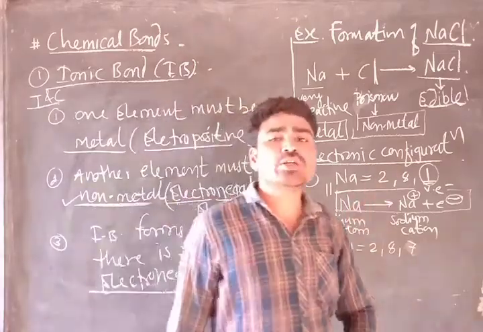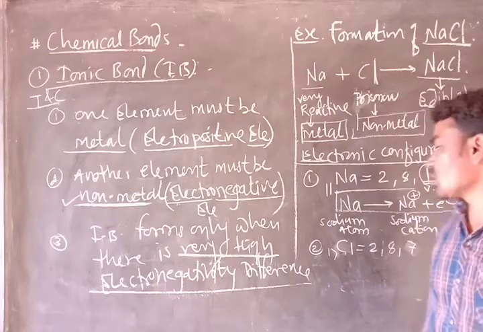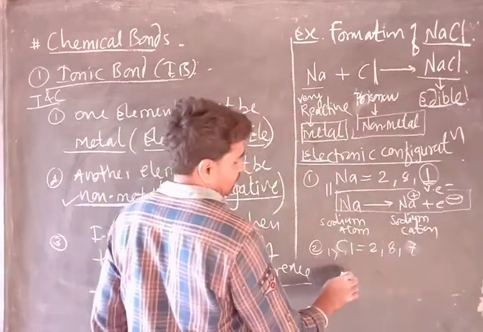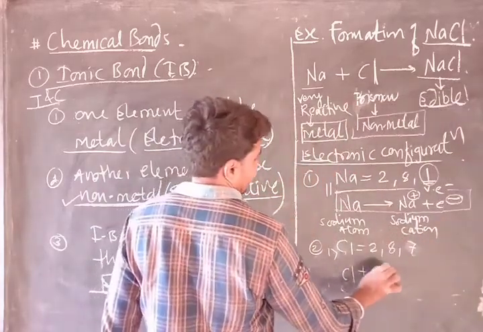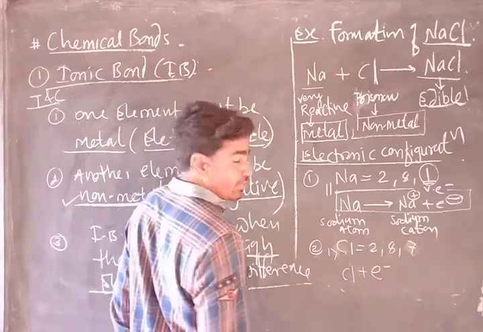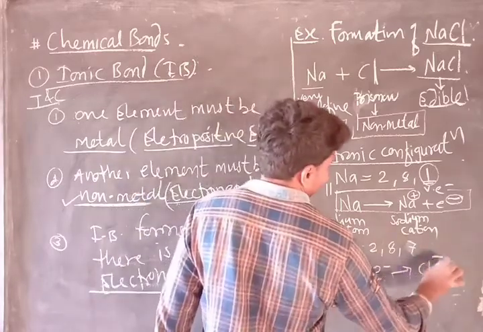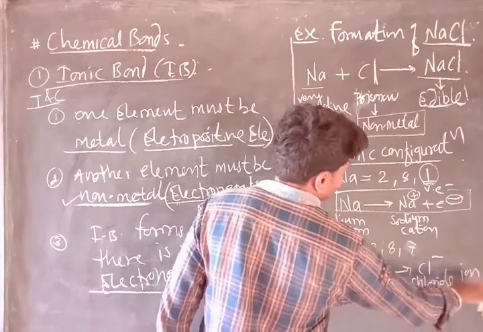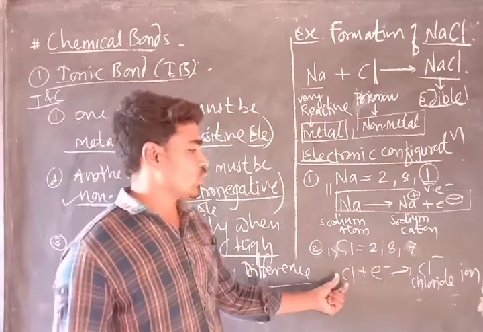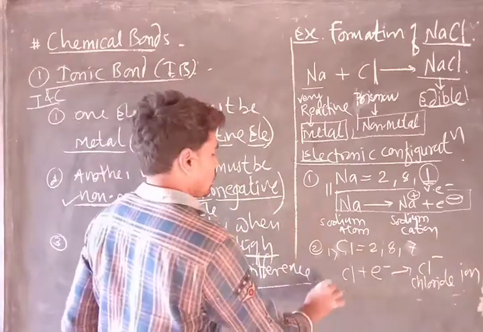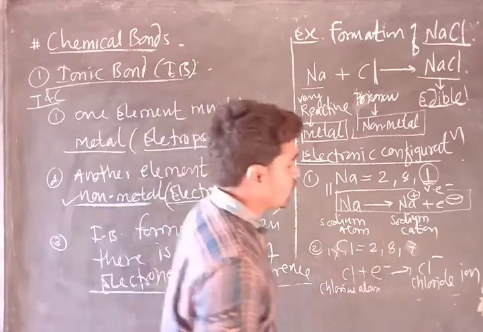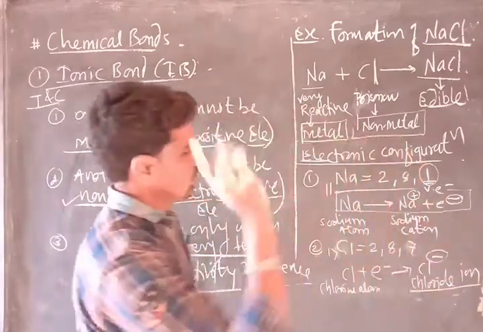So what will chlorine do to complete its octet? It is clear that it will gain electrons. How will it gain electrons? Like this. Chlorine will gain electrons, represented by e minus, and will form a Cl minus ion, that is the chloride ion. The chloride ion will form from the chlorine atom, which is negatively charged.